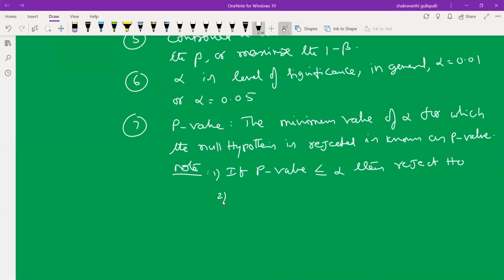That is the first point. Second point: if the p-value is more than alpha, then accept H naught.